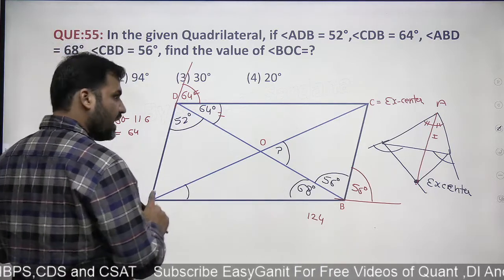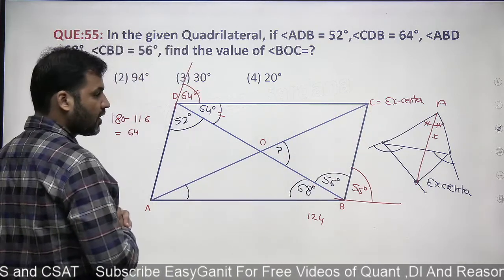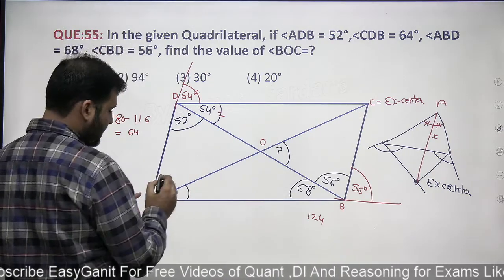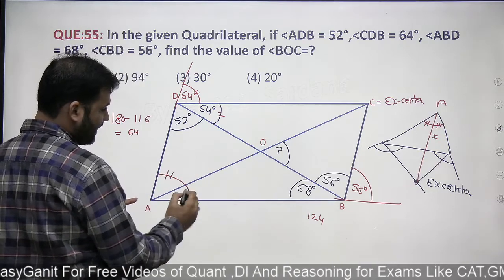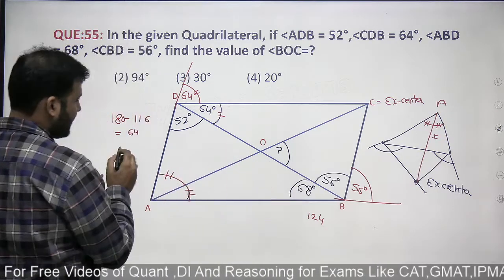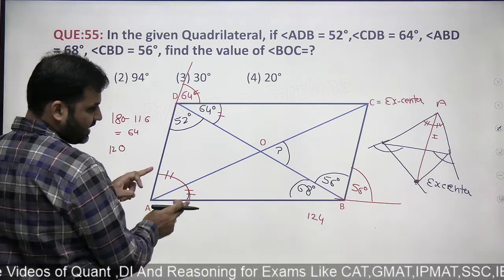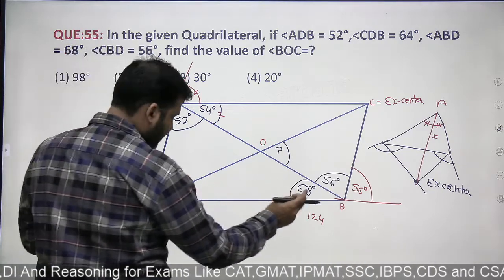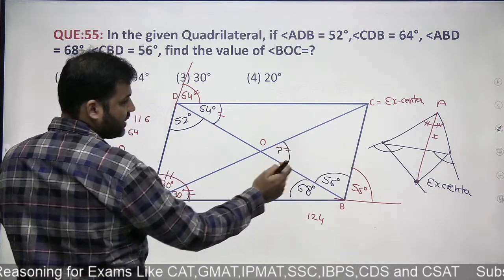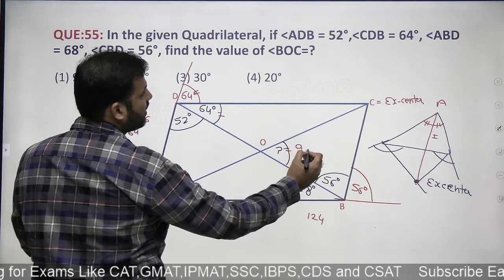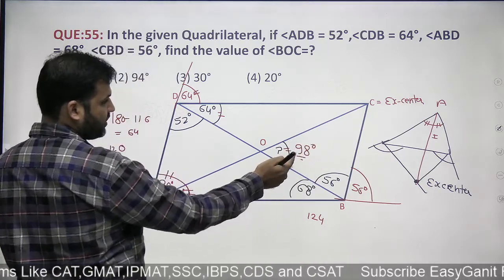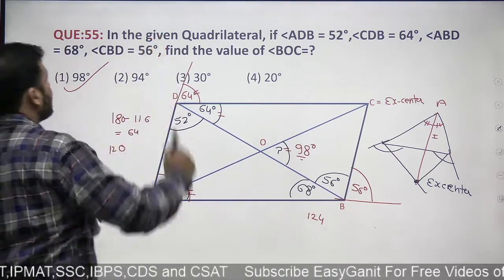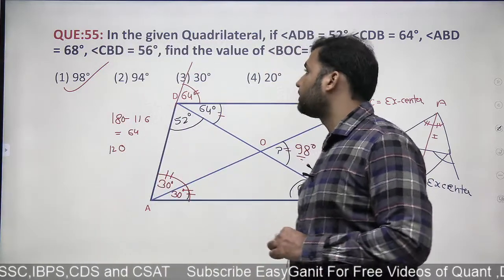And the line joining A with the excenter C will be the internal angle bisector. So can I say this, that AC is an internal angle bisector. So these two angles will be same. Now this is 52, this is 68, that is 120. So this angle will be 60. So this will be 30 degree and this will be 30 degree. Now this is 68, this is 30, this is the exterior angle of this triangle. So this will be equal to 98 degree. You can see that this is the exterior angle of this triangle AOB. So 98 degrees is the correct answer. That is option number 1.